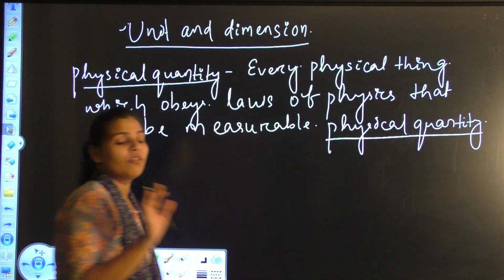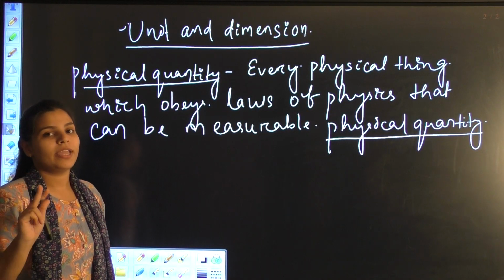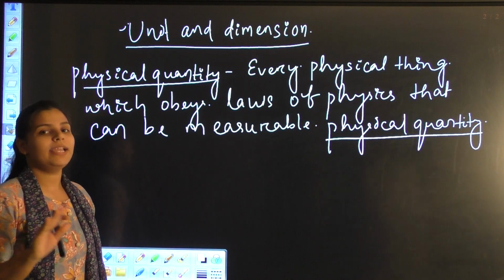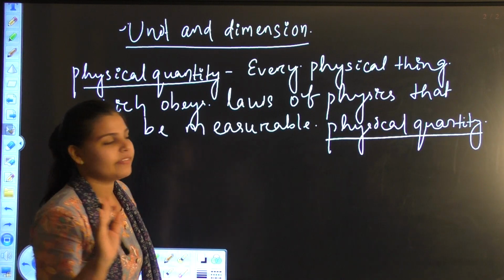Now, physical quantity is of two types. One is fundamental physical quantity and another is derived physical quantity.